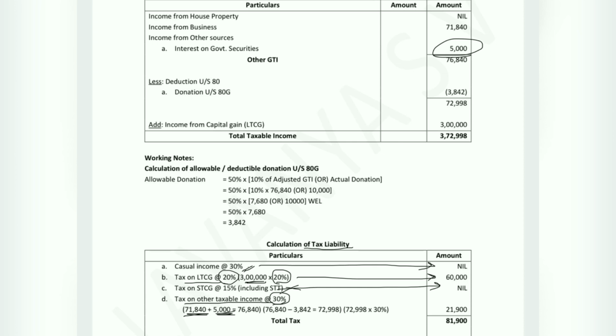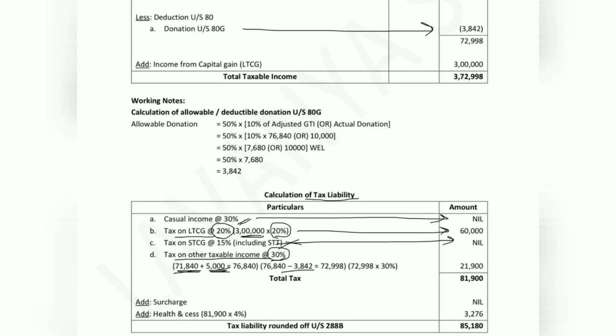We also have a deduction in the problem to the extent of 3,842. So 71,840 plus 5,000 other source value minus 3,842 donation, the value which we get is 72,998. So this is taxable at the rate 30%.